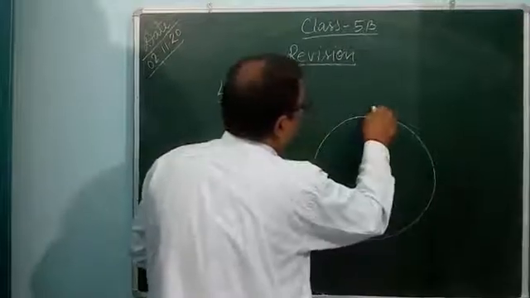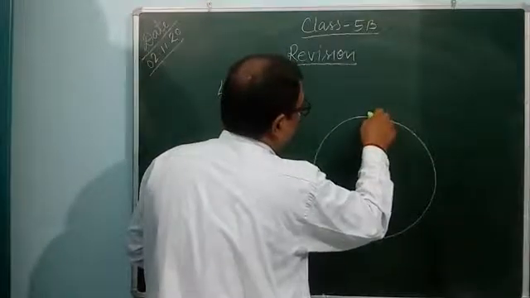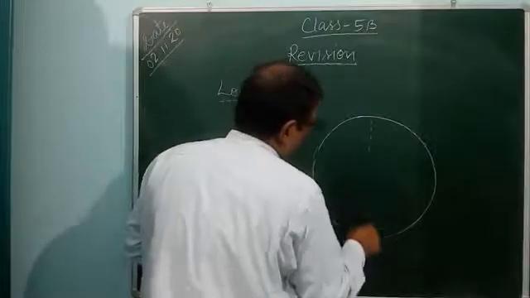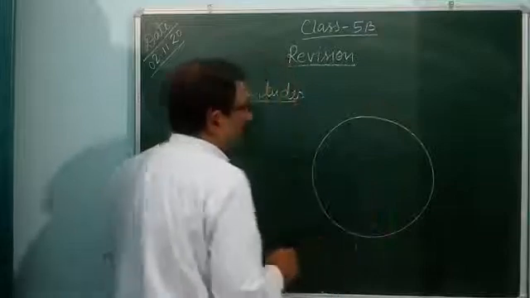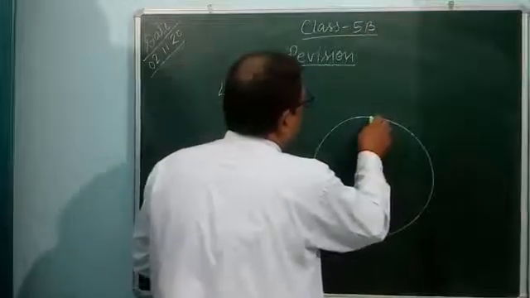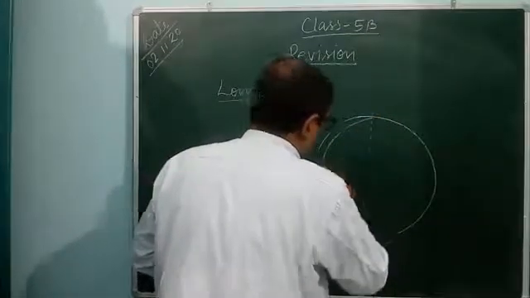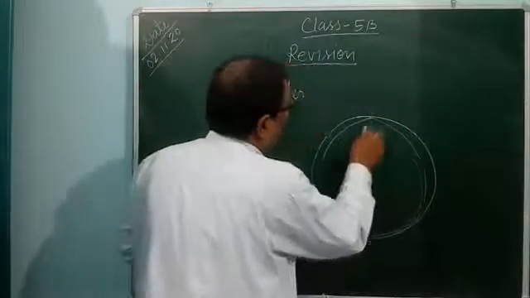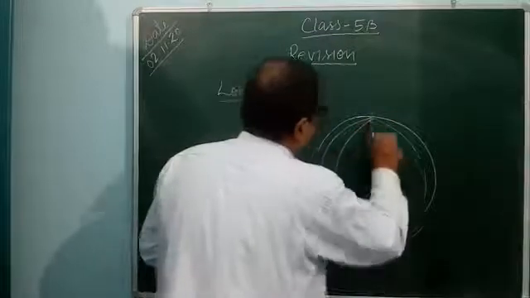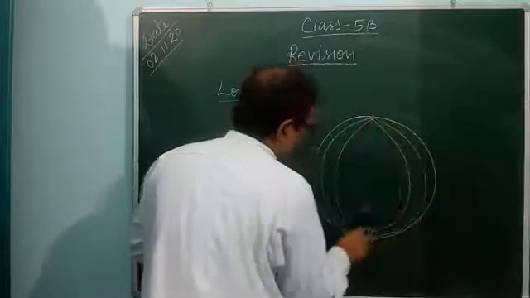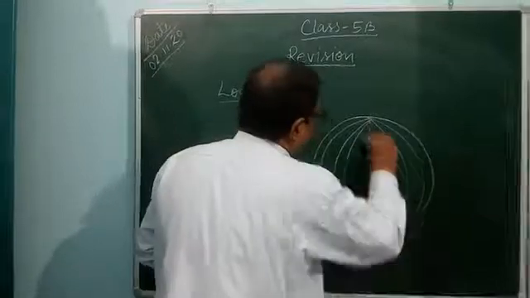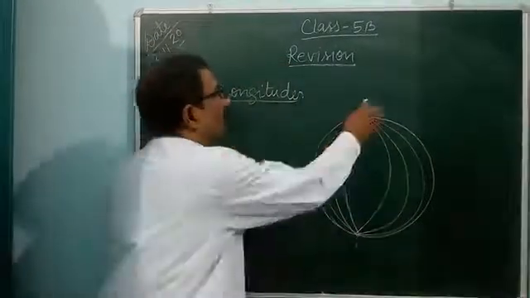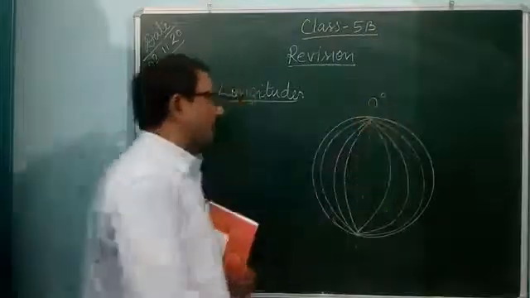You can see it is the 0 degree Greenwich line also, and like that it is found on the globe from pole to pole. It joins pole to pole. That imaginary line is called longitudes. This is 0 degree longitude, and it is also called the Greenwich line.